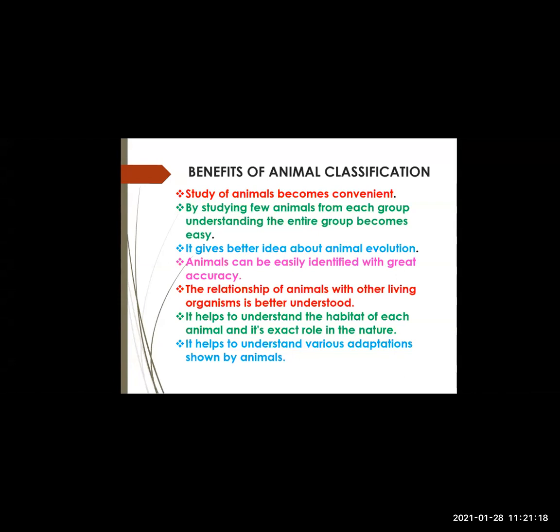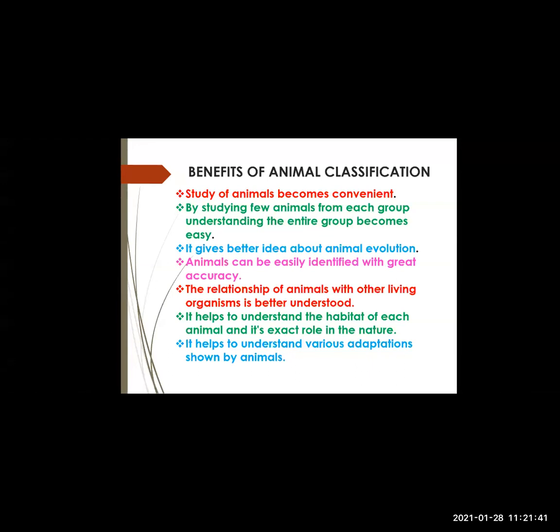Next point, it helps to understand various adaptations shown by animals. Now, what is adaptation? Let me give an example. If you go to a desert region, you have seen camels, isn't it? Now, in the desert region, you know how the climate is harsh, water is less, water scarcity is there.